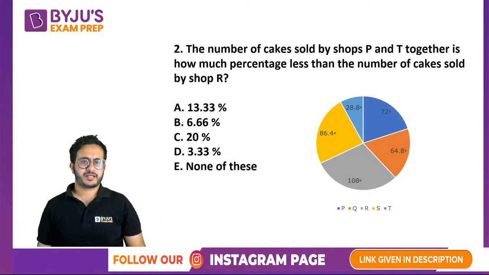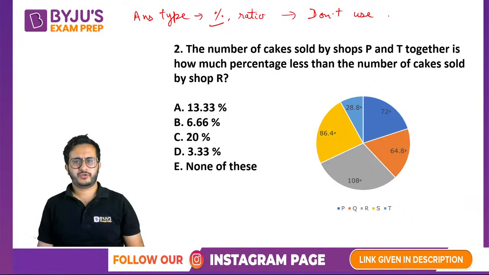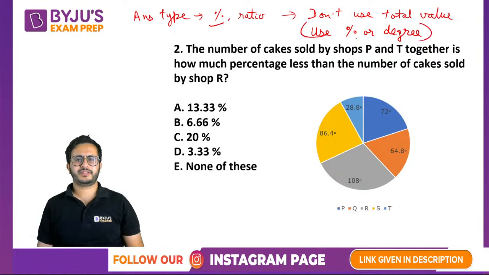So if a question asks, now what is the answer type, right? If the answer type is in terms of percentage or ratio, in this the answer type is percentage. Even if it was ratio, no need to use the total value 100 and calculate this, right? You can just use percentage or degree, whatever is given to us. Okay, we can just use percentage or degree. Here we are given in degrees, so we will use degrees.